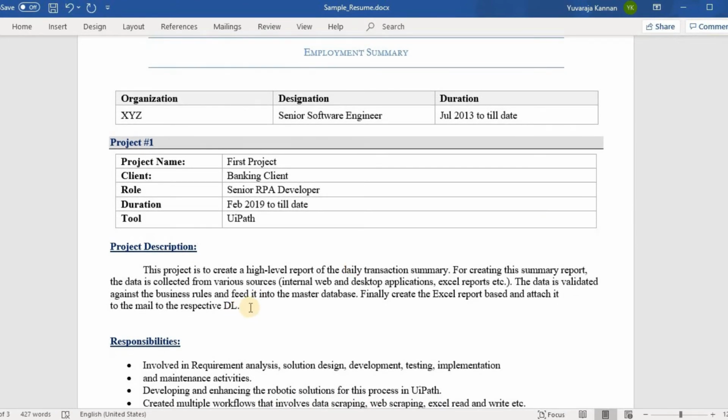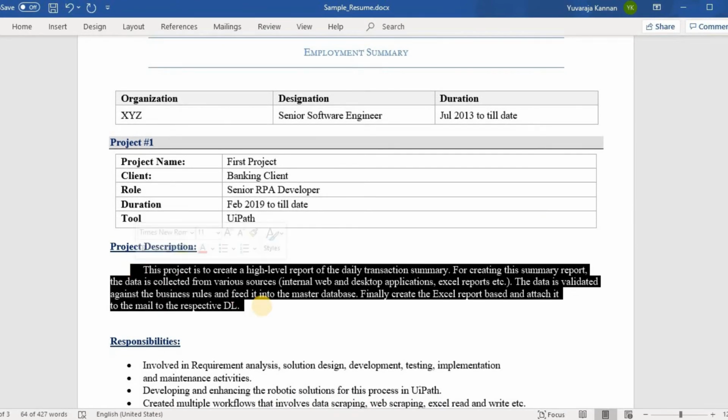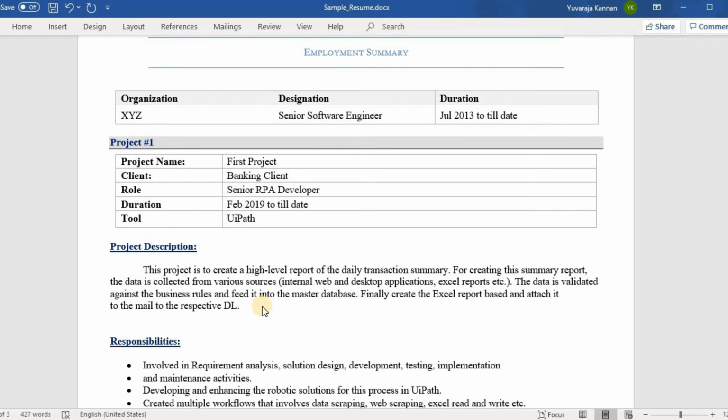And if you see, this project description is fairly simple, it's not too lengthy, because remember, if you write a lengthy paragraph, obviously the interviewer would not be interested in reading it. But if you write 3 or 4 lines, he would try to focus on it and read it. Just keep your project descriptions simple.